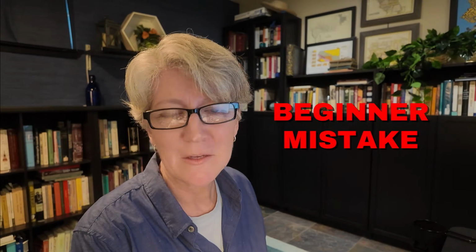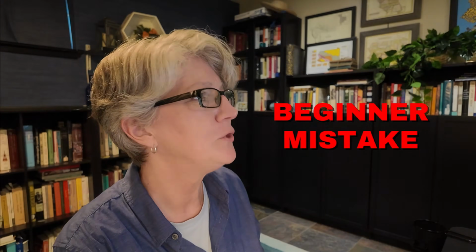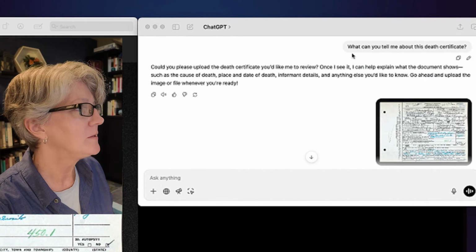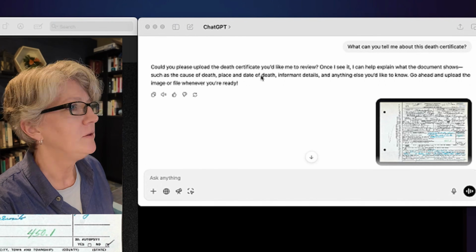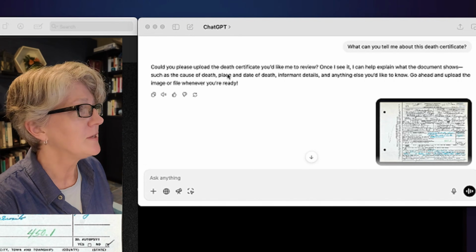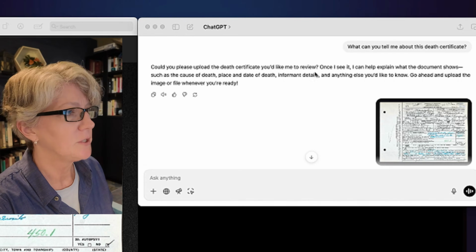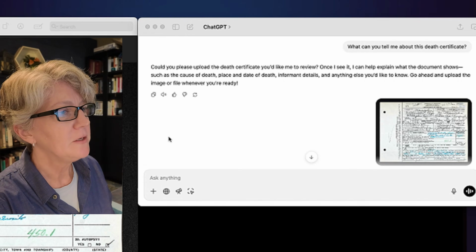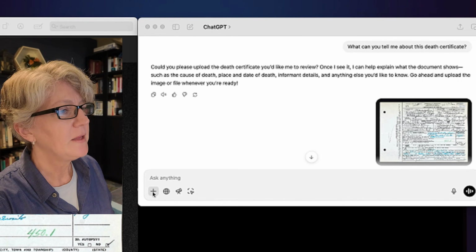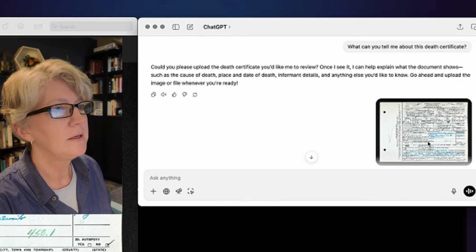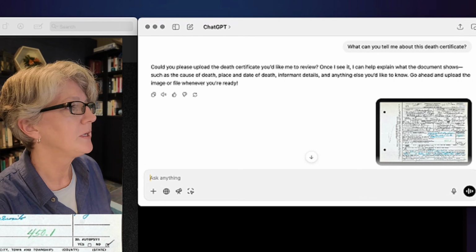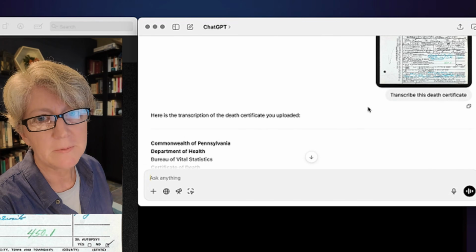So one of my classic mistakes was just asking a very basic question: what can you tell me about this death certificate? AI smartly comes back and says you need to upload this death certificate in order for me to show it. So to upload something, you just click on this plus sign and then pick the file or the photo. So here is the death certificate, which is the one over here. I uploaded it, and then I said, transcribe this death certificate.